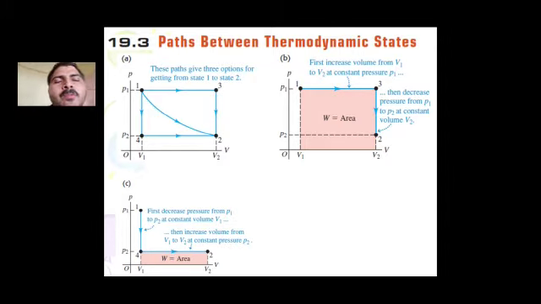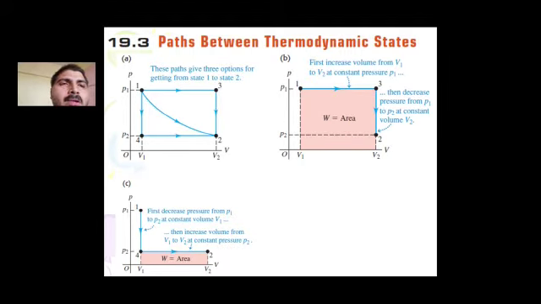Whereas in the case of C, the system has reached the final state 2 from initial state 1. So from 1 to 4 the volume is constant, V1 is constant, there is a change in pressure, so there is no work done because the area under this curve 1 to 4 is 0, whereas from 4 to 2 the pressure is constant, volume has increased from V1 to V2, so work done is positive.